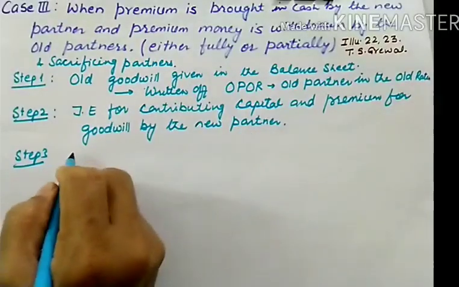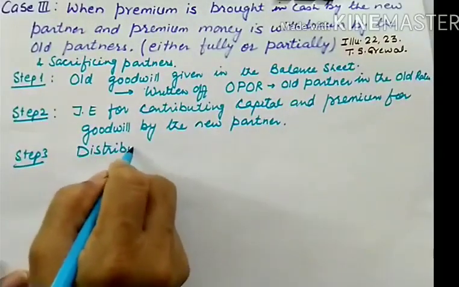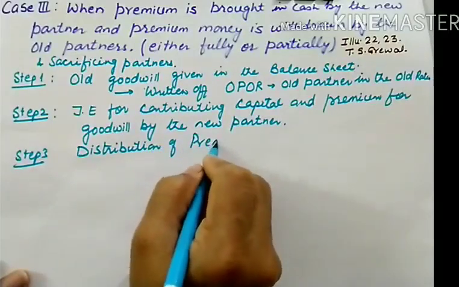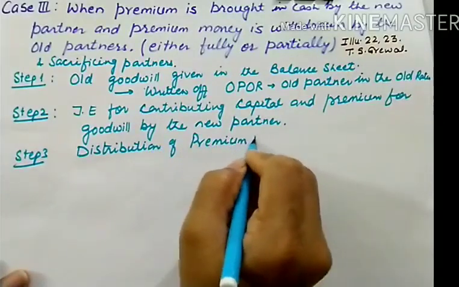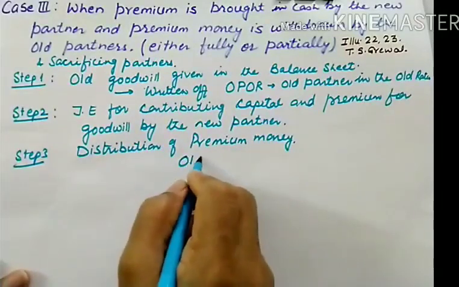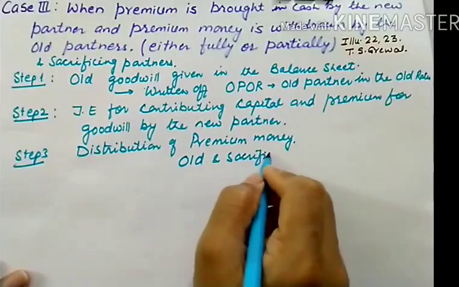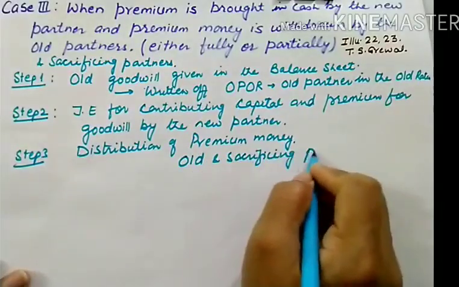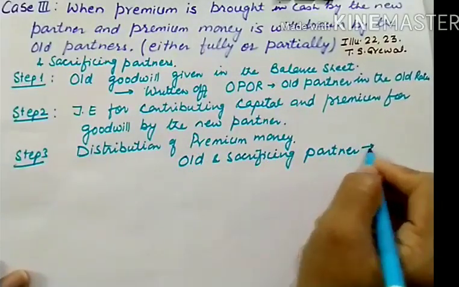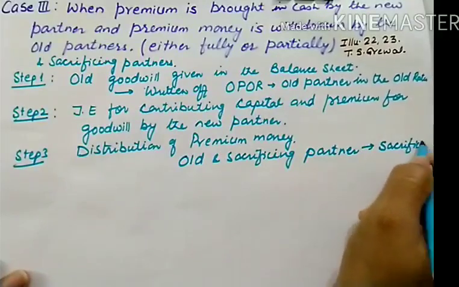So the third entry will be the entry for distribution of premium money. It is to be distributed between old and sacrificing partners, in the sacrificing ratio.